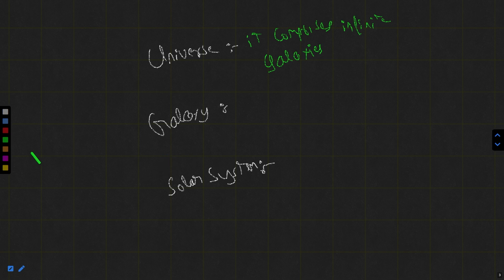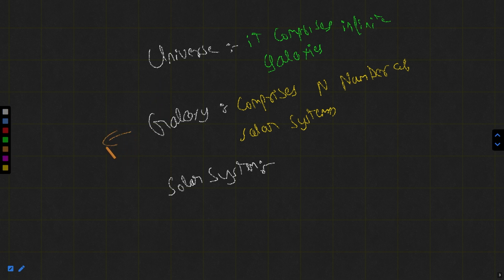Second, we have the galaxy. A galaxy comprises n number of solar systems, and galaxies are part of the universe. The galaxy in which we are living is the Milky Way, and in Hindi you call it Akash Ganga. Remember this thing.